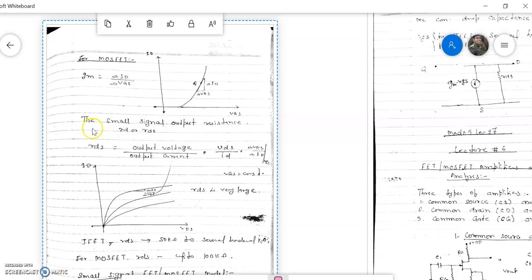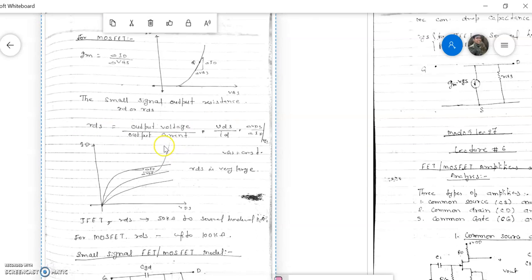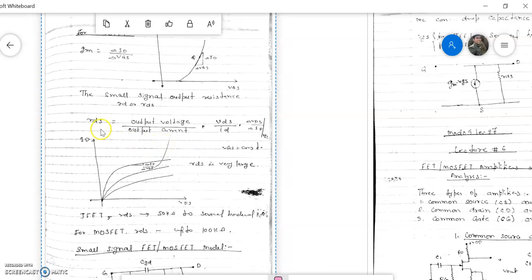Now we have to calculate the output resistance in small signal analysis. We know the formula of resistance. What is the formula of resistance? Resistance equals voltage upon current. So output resistance is equal to output voltage upon output current.